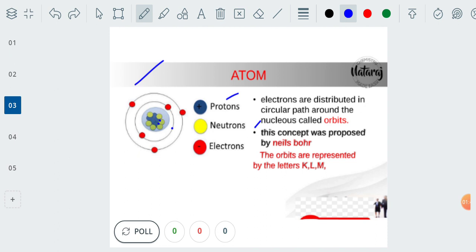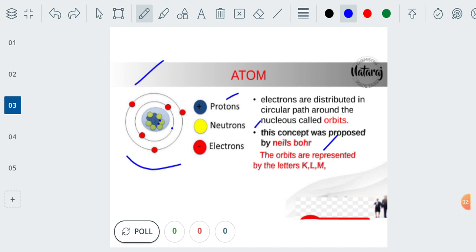And a number of electrons are moving around the nucleus in circular paths. This kind of circular path is called an orbit. So this model looks like a planetary system. Just imagine the sun as the nucleus and the planets as the electrons. This concept was proposed by the scientist named Niels Bohr. So this kind of model is called the Niels Bohr atomic model.